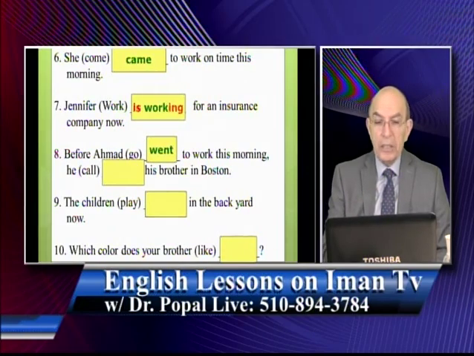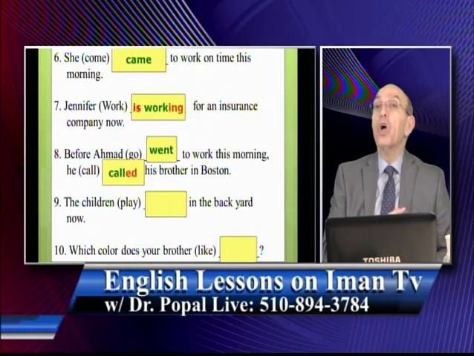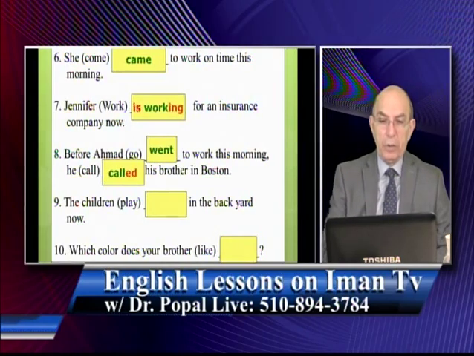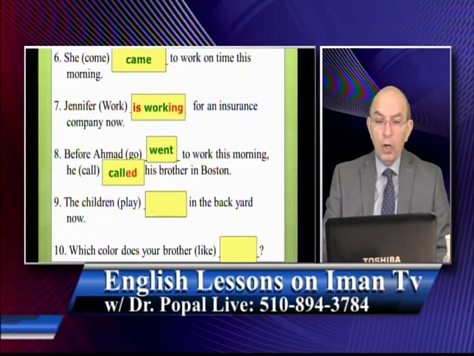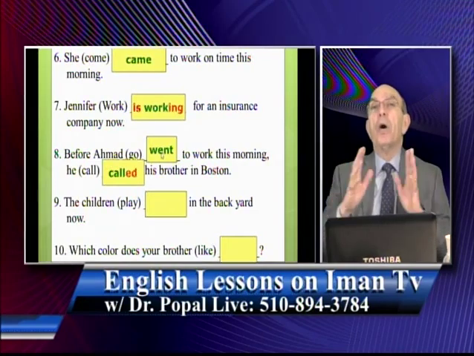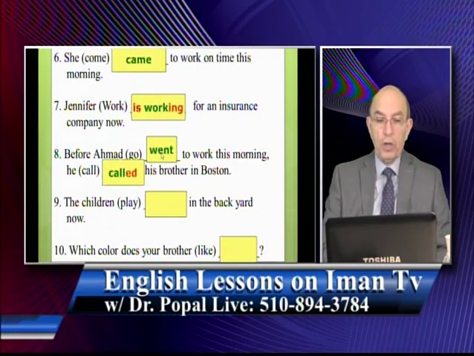Because you said went, the other verb form should also be past. This is a past sequence. He called his brother this morning. See, from go, you make it went. From call, you make it called, because this is regular, this is irregular. That's why you need to pay attention to all these forms.